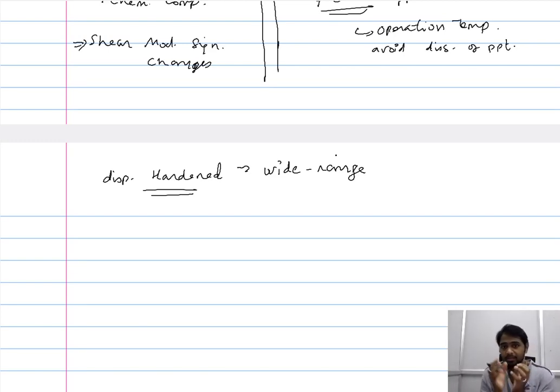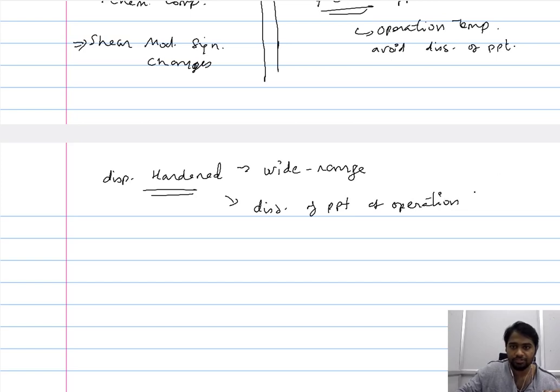So when you compare precipitation hardening with dispersion hardening, the range of combinations of these two phases that can be brought about is rather limited, since dispersion hardening is based largely on an approach that is similar to that of powder metallurgy. In principle, at least theoretically, you can combine any two phases, or a wide range of combinations of two phases can be achieved. Secondly, you don't have to worry about the dissolution of these dispersed precipitates at the operational temperature.